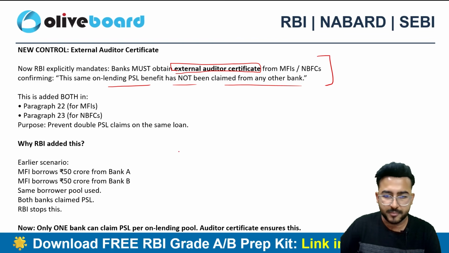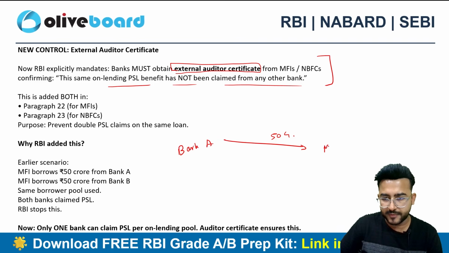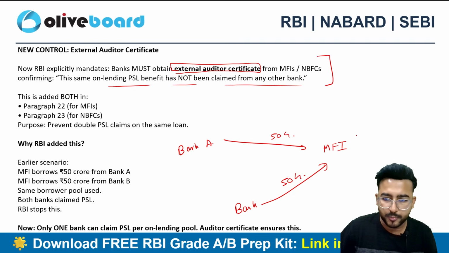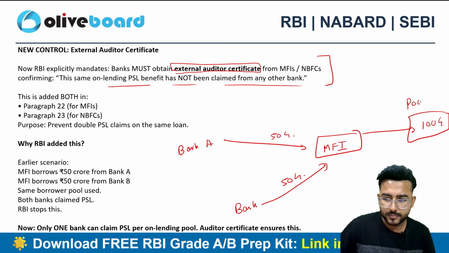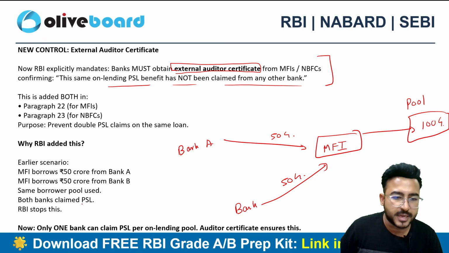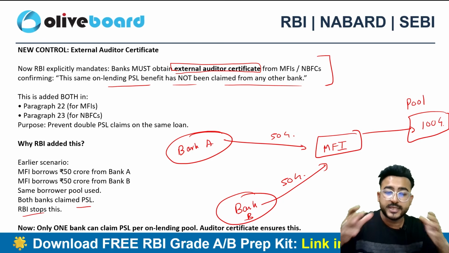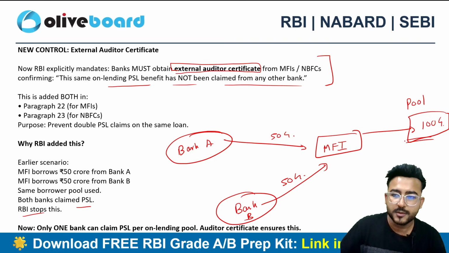So say for example, bank A has given a loan of 50 crore to this MFI. Bank B has also given a loan of 50 crore to this MFI. The same borrower pool is used. So the MFI has given a 100 crore rupee loan to the same pool of borrowers. Now both the banks claim it as PSL. RBI wants to stop this practice where the money obtained from bank A and bank B goes into the same pool. This causes a concentration risk. So only one bank can claim the PSL classification here as per the on-lending rules.